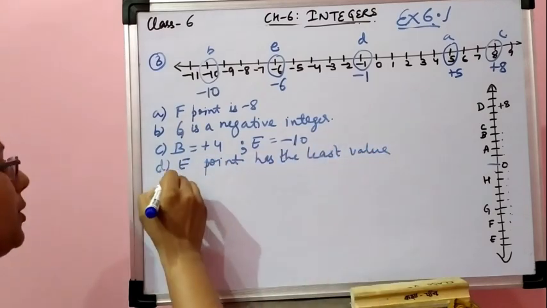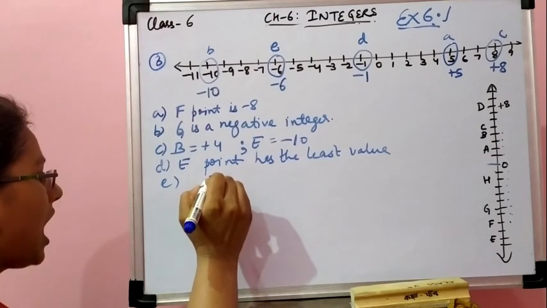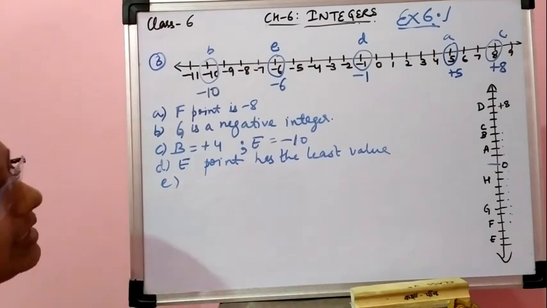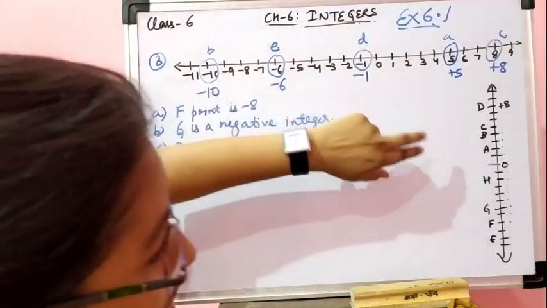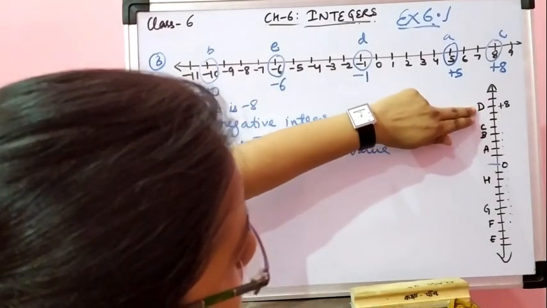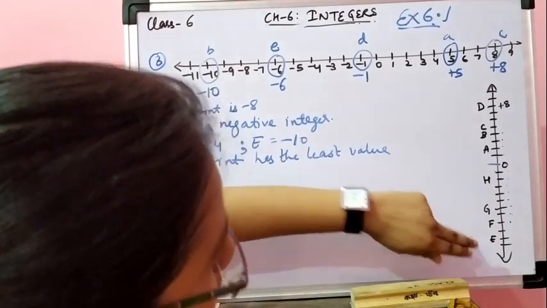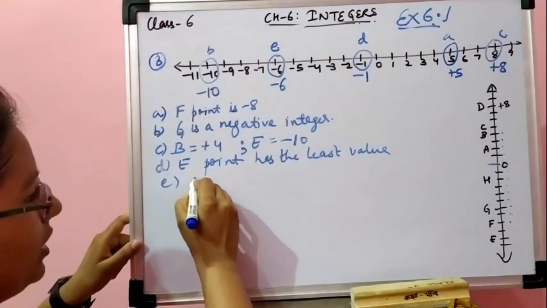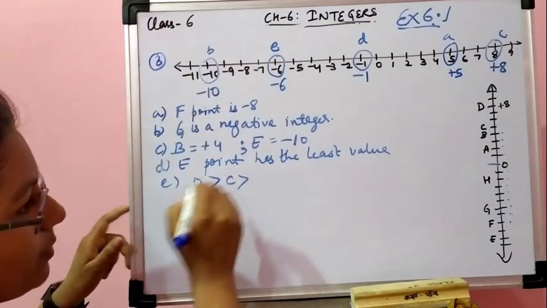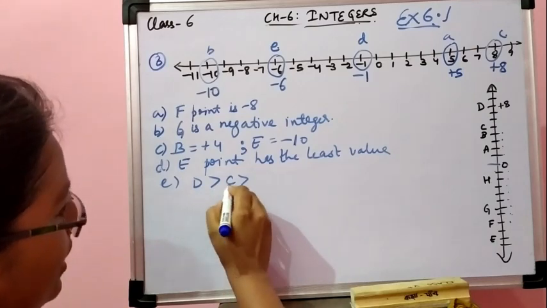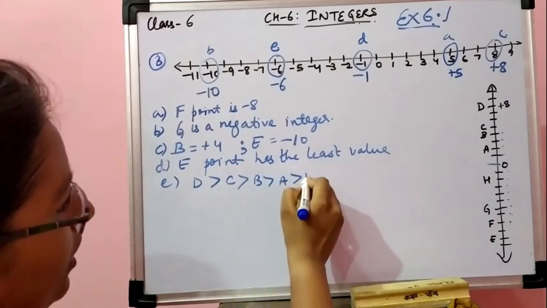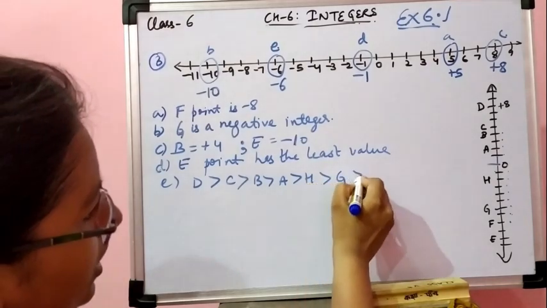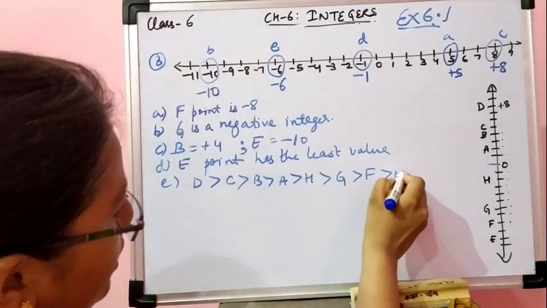Now similarly coming to our E part, the question is arrange all the points in decreasing order. Decreasing मतलब बड़े से छोटा. तो हमें कुछ नंबर लिखने की जरूरत नहीं है. ये सबसे बड़ा है और इसके नीचे जब जा रहे हैं क्या हो रहा है? छोटा हो रहा है. So D, अब डिक्रीजिंग ऑर्डर जब भी बोला जाए तो साइन लगाना है. D is greater than C, C greater than B, greater than A, greater than H, G, F and E.